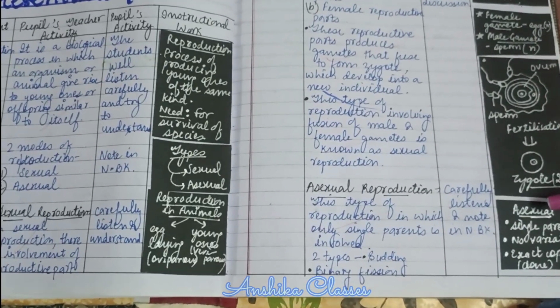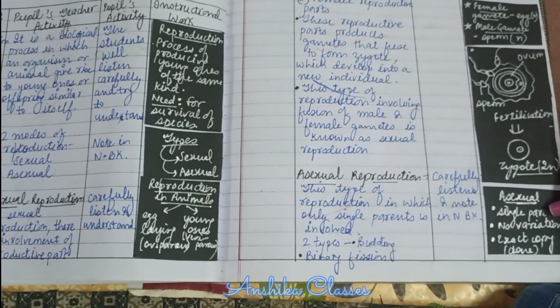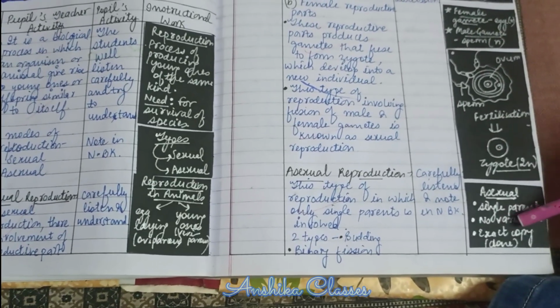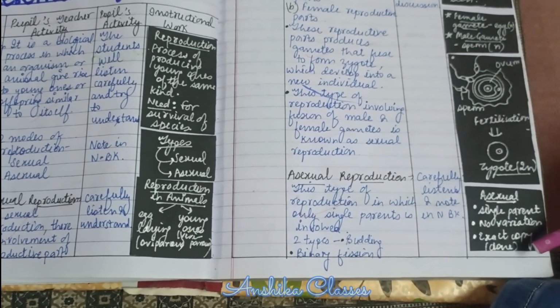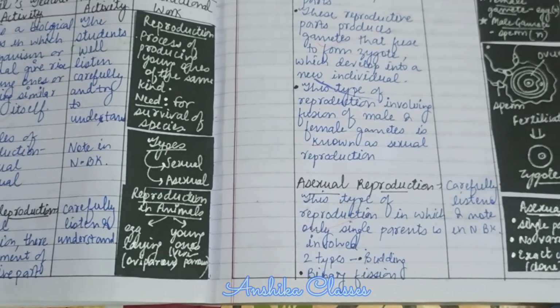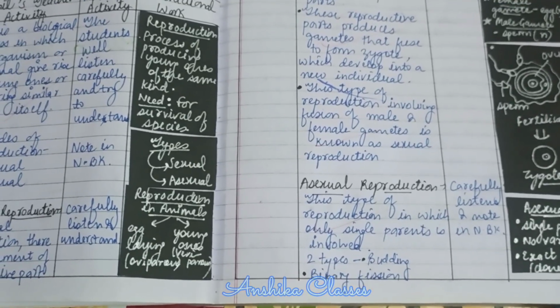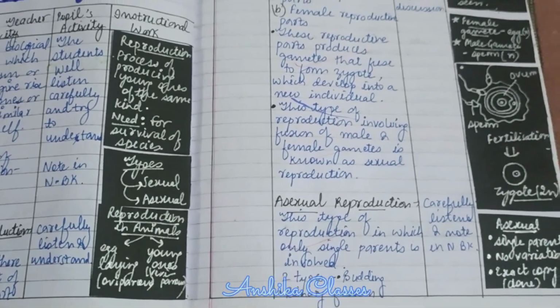Asexual reproduction involves a single parent, so there will be no variation. The progeny will be the exact copy of the parent, therefore it is called a clone. There are two types of asexual reproduction: budding and binary fission.